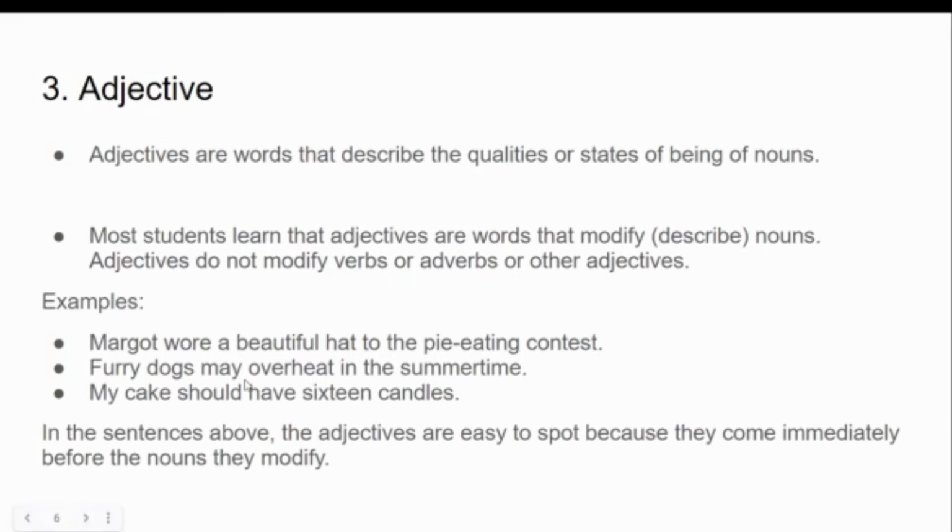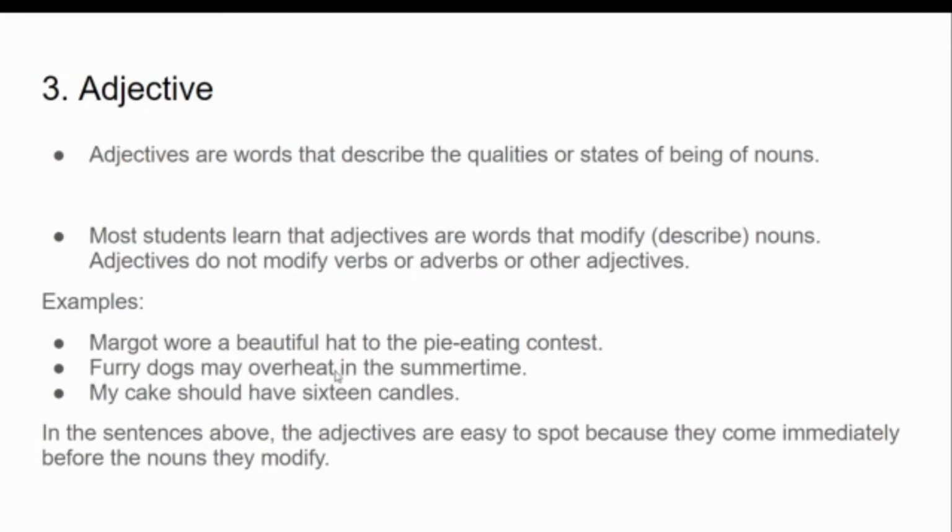Now if we see, hat here is a noun and beautiful is adding a meaning to it. If you question this sentence, which hat, it answers beautiful. It adds meaning to hat. It qualifies hat. Hence beautiful is an adjective.